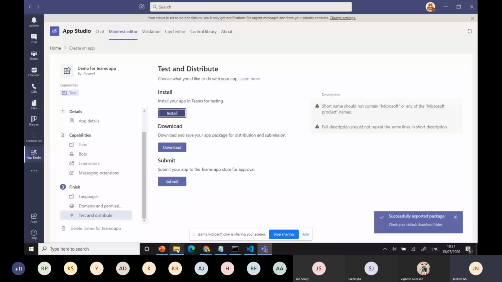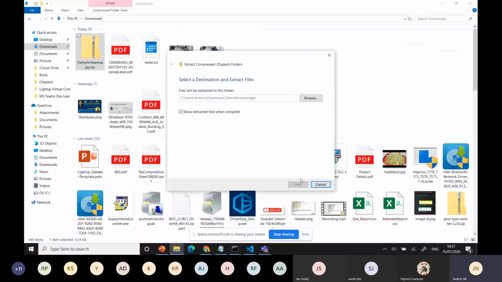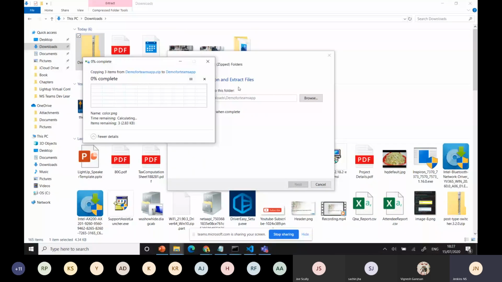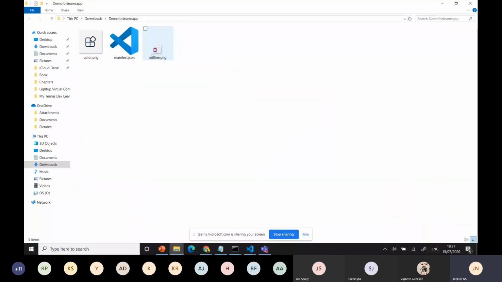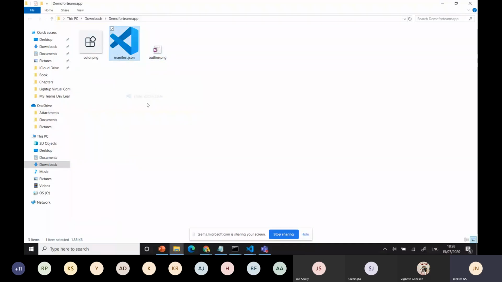You can see this demo part. You can extract it. The simple application, right? When you go with the manifest, that's a configuration only. It doesn't have any functionality. We have 3 files. One is this, we need to upload the proper 192. This is a 32 application. Okay, when you go here, you can see it in Visual Studio.